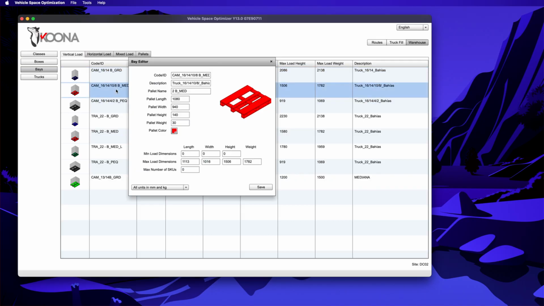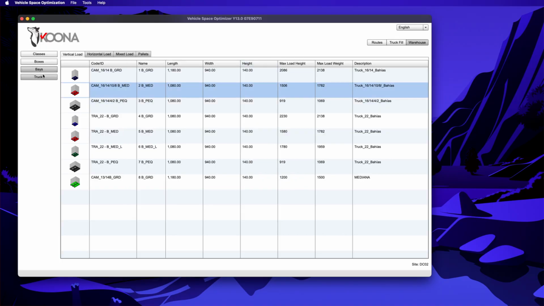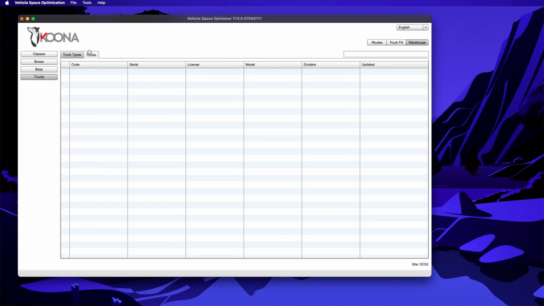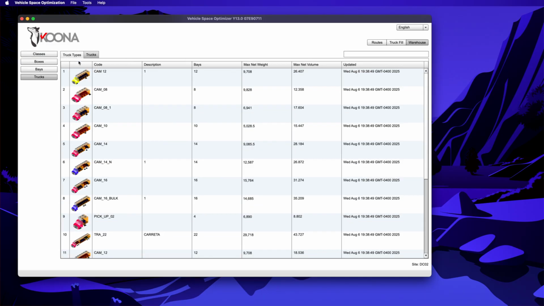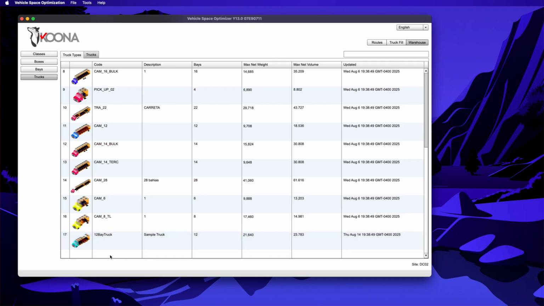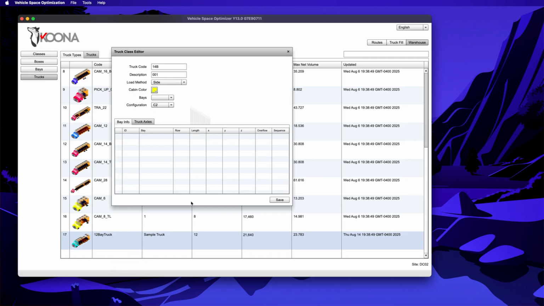We also take note of the medium size. We see that it is 1.5 meters, 1506 to be exact. Now we will go to the truck section, where we can see some truck models and some truck fleet trucks that have been created. We will go down and right click to create a new one. You can also double click if you want. So here we will see a blank page with some settings.